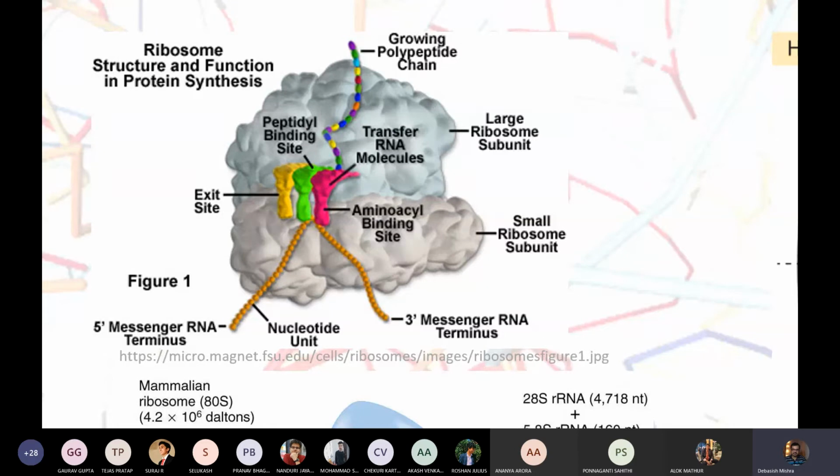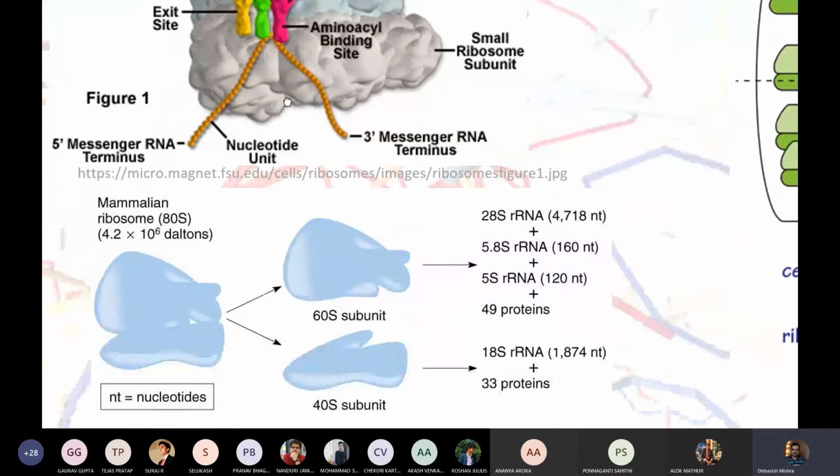Why are they so specific? Because they have this particular code reading phase. That code reading phase is of that particular kind. It will read that particular code in messenger RNA for that amino acid. If there is another code, the amino acid has to be changed, so another tRNA has to come into the picture. So you see, the protein synthesis pathway is a very complex pathway.